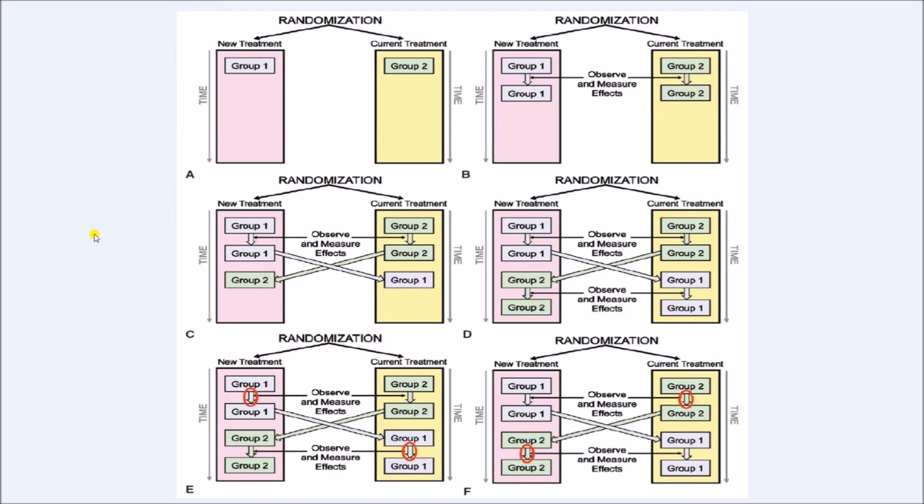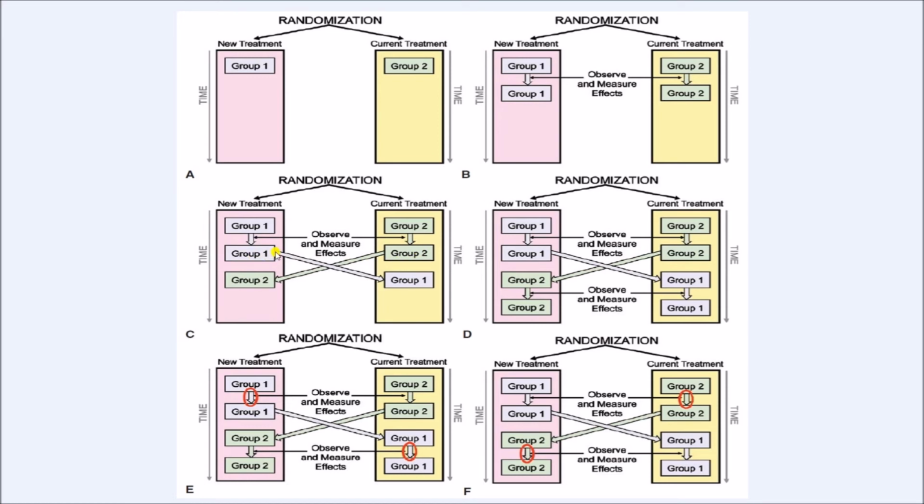The next thing is we have to switch the group to the other treatment. That means people who are receiving amlodipine so far will be switched to the losartan group, and people who are receiving losartan so far will be switched to the amlodipine group. But there is something very important that we must take care of at this stage. After 1 year of treatment, when the blood pressure was measured again, the drugs should be stopped. So these people who are receiving amlodipine should be stopped here, and here the losartan should be stopped.